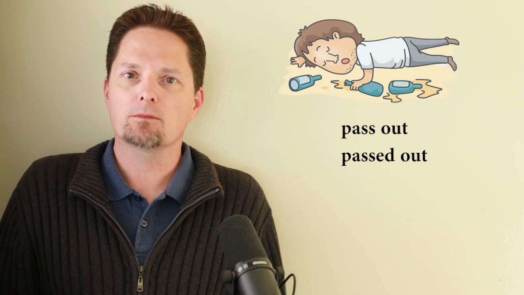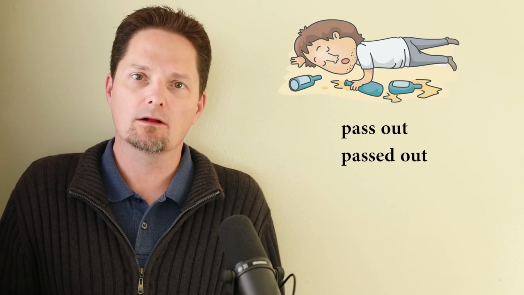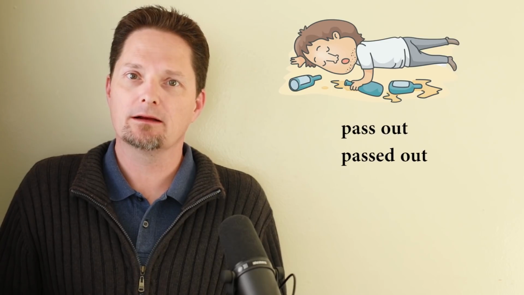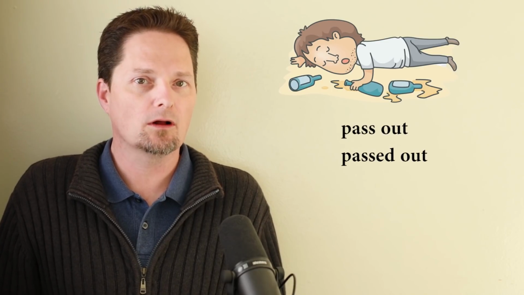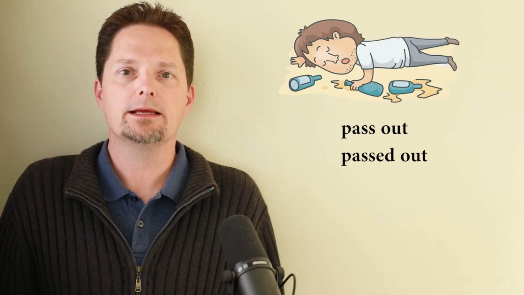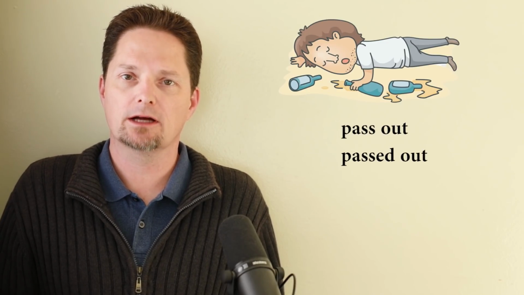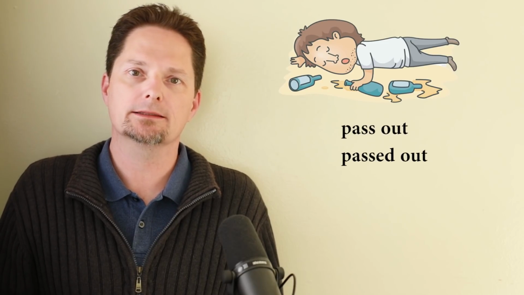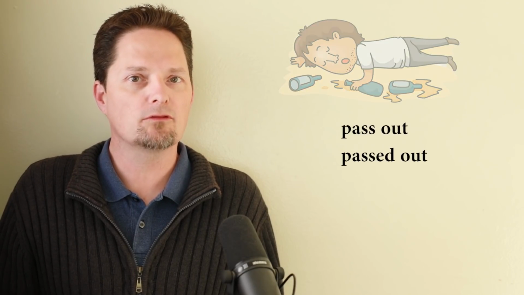He passed out. Why did he pass out? He passed out because he drank too much alcohol. He is not awake anymore. He is sleeping because he drank too much alcohol, so he passed out. Also, we can say he is passed out. We can use passed out as an adjective, a description, with the action is. I am, you are, he is. He is passed out on the floor.